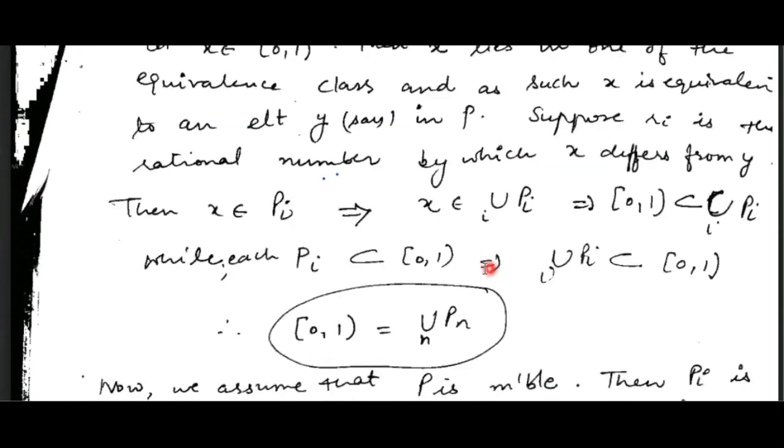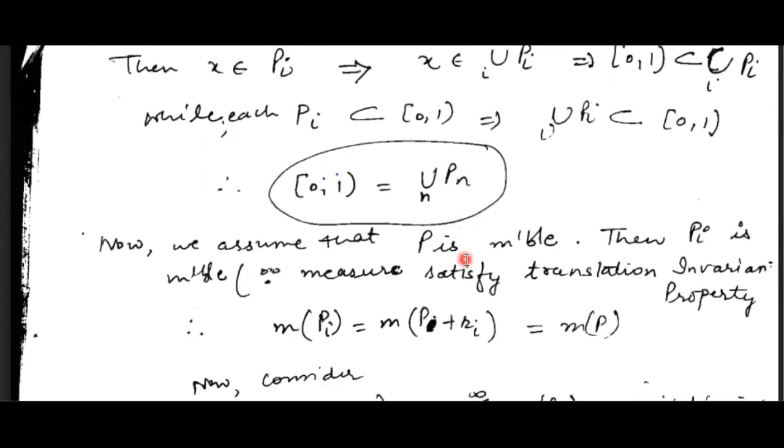So from here, these two should be equal because we know that each Pi is a member of this. Okay, now since your 0 1 interval is measurable and has length 1, the union of Pi, its summation will be equal to 1 because each is disjoint, so the measure of the union becomes equal to the summation. So first of all, we assume that P is measurable.